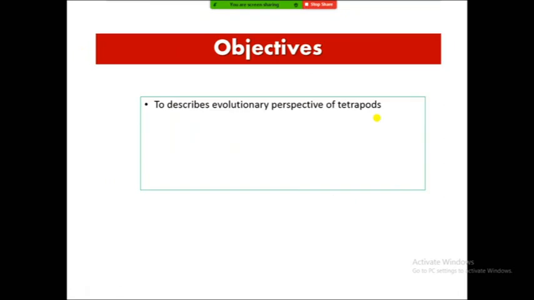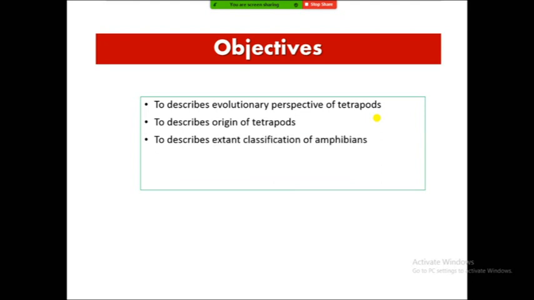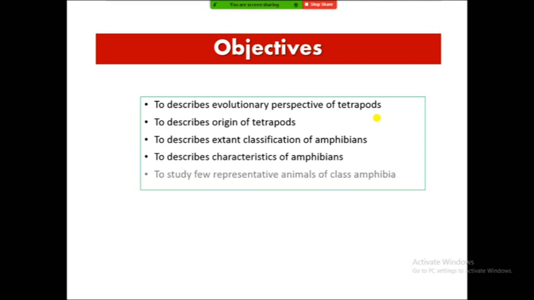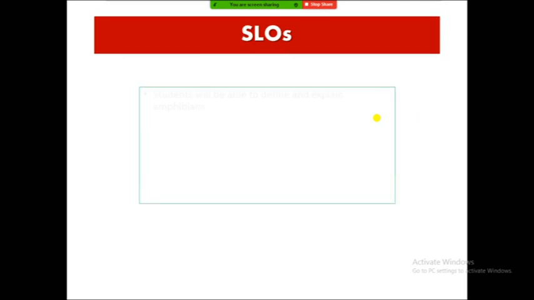Here are the objectives: to describe the evolutionary perspective of the tetrapods, to describe the origin of tetrapods. About the origin of tetrapods we have discussed earlier. To describe the extant classification of the amphibians. Extant means the organisms which are living representatives of the amphibians. Extinct means they have been finished off from the face of the earth, and extant means they are still living. And to describe characteristics of the amphibians and study a few representative animals of the class Amphibia.